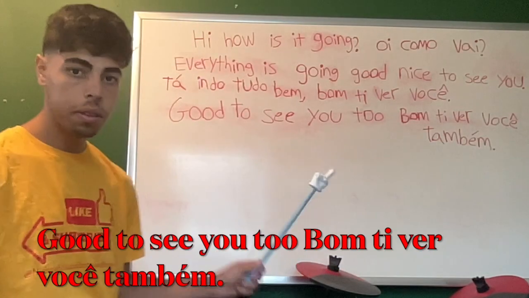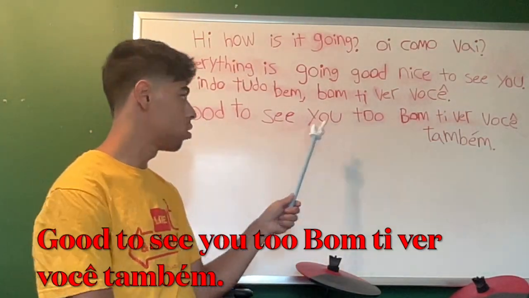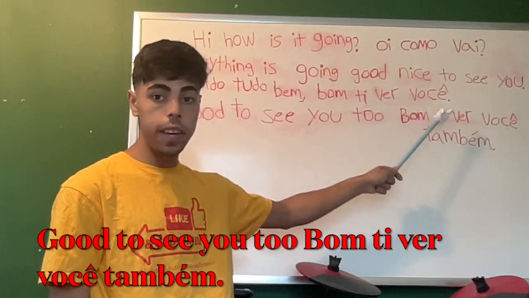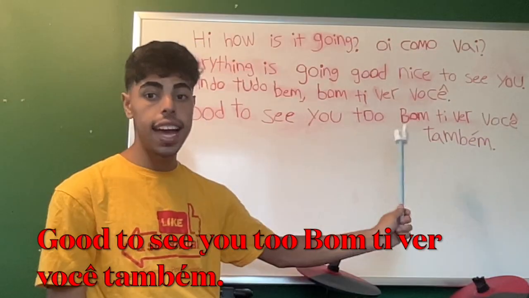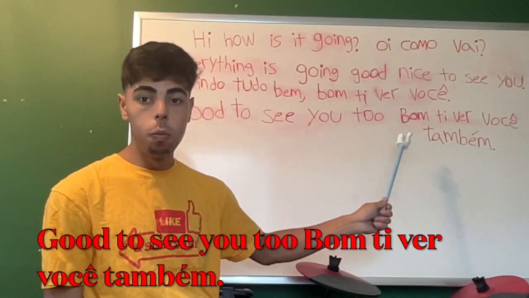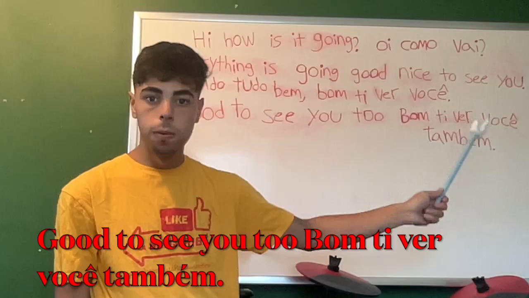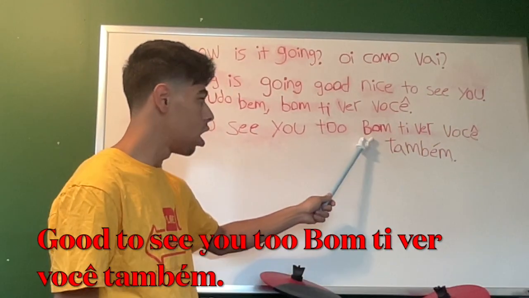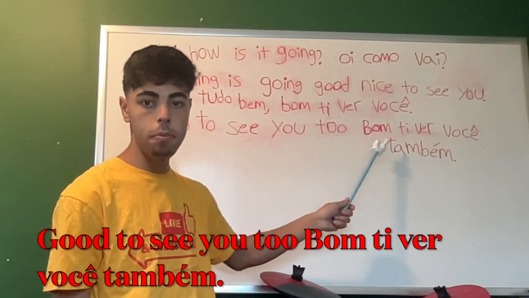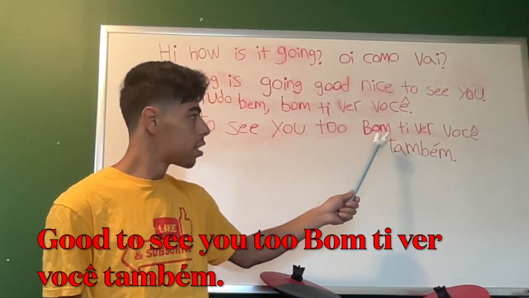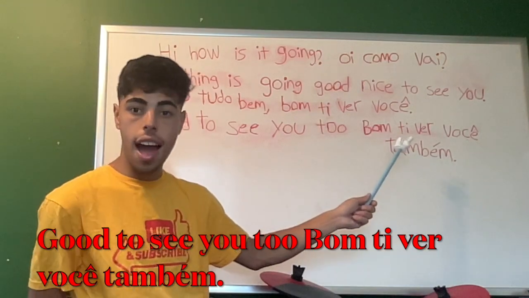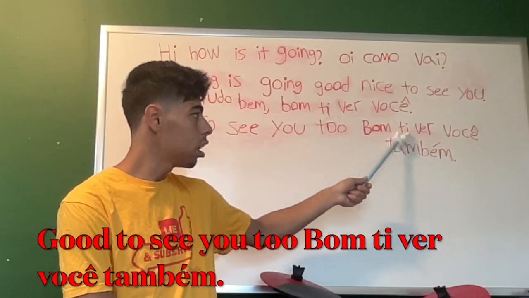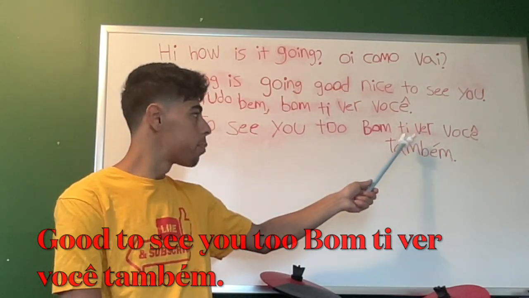And one more here that we learned in this video. Good to see you too in Brazilian Portuguese. Bom te ver você também. B-O-M. T-I. V-E-R.